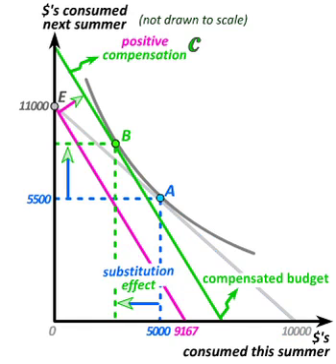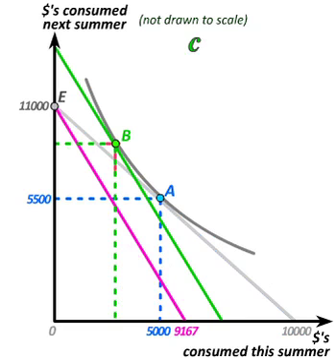The wealth effect is the part of the change in my behavior that's not due to the change in opportunity costs, but rather purely due to the change in the wealth that I've experienced. Thus, in order to identify the wealth effect, we need to see two parallel budget constraints. Two budget constraints where there's no difference in the opportunity costs, but a difference in wealth. We have these two budget constraints in the green compensated budget and the magenta final budget.